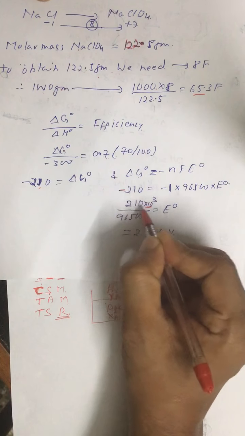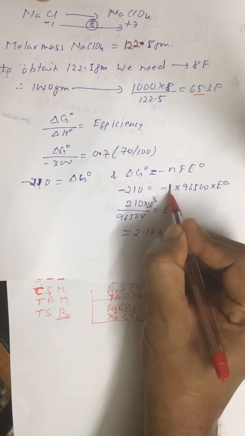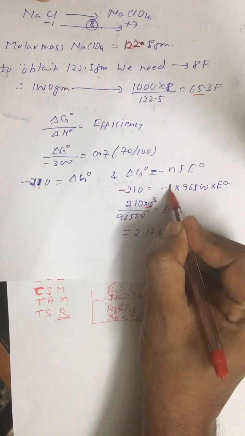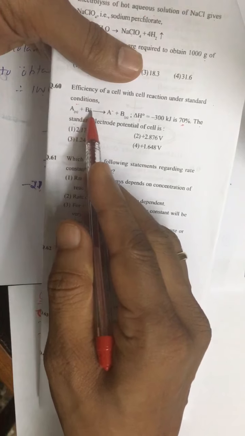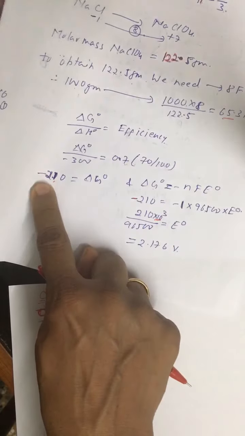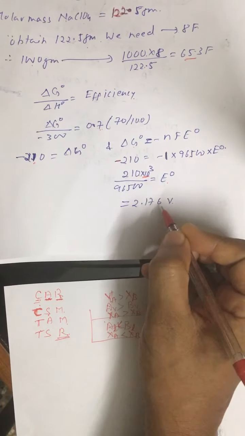So 210 into 10 raised to power 3 equals 96,500 into n. n is the change in number of electrons, that is 1. Why are we considering 1? Because positive, negative means 1 electron is getting transferred. So when you calculate E0, we are getting 2.176 volt.